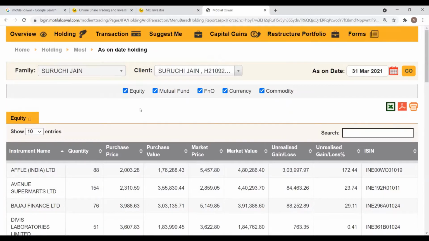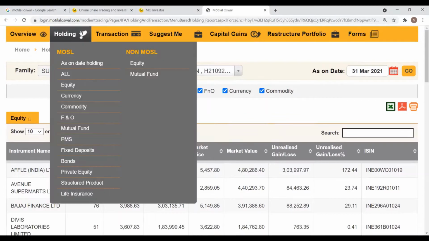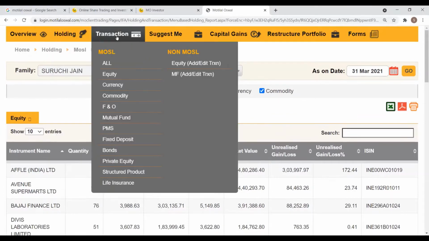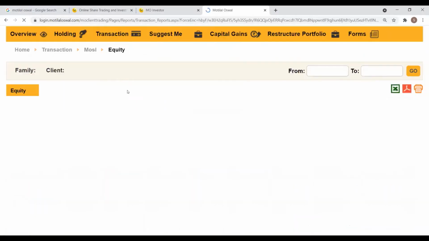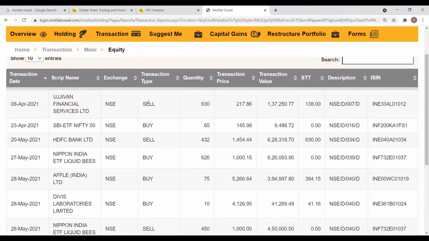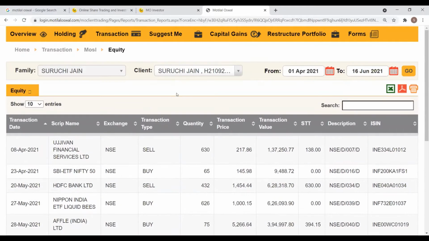Similarly, for the transaction statement, you can head to the tab section. Under the transaction section, particularly under MOSL, again, there will be separate options. So in case you require the transaction statement only for your equity holdings, you can click on equity. Here, you'll be able to see all the transactions that have taken place for a particular date range.